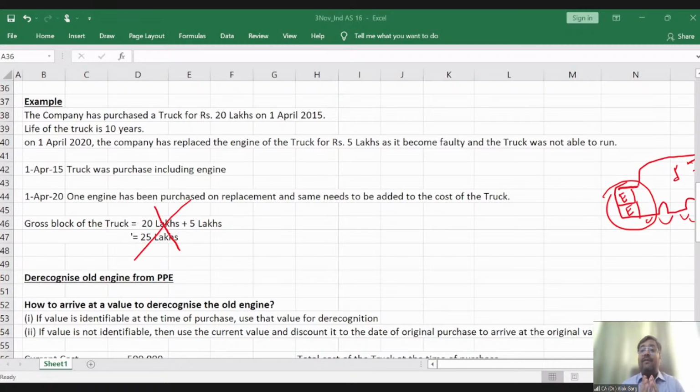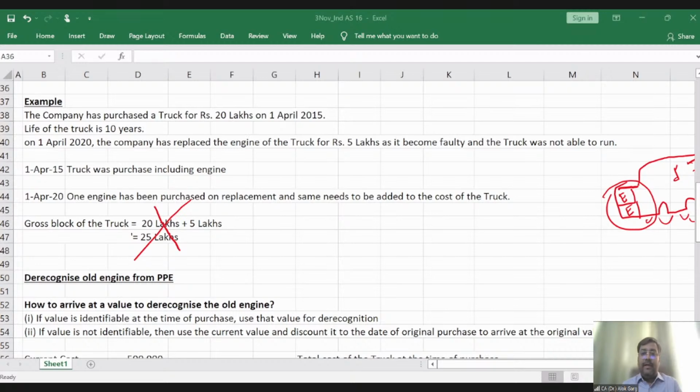So Soham, if there was a major repair, in that case, that major repair is going to be capitalized, right? And if it is a small repair, for example, you have spent around 1 lakh rupees, 1.5 lakh rupees, or 2 lakh rupees on the repair of the truck, probably it will be charged to the P&L. Okay. Yes, now I have got a lot of responses. So I hope you guys have understood this concept very well, right?